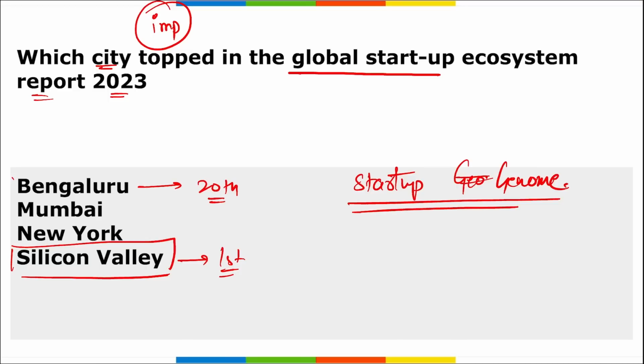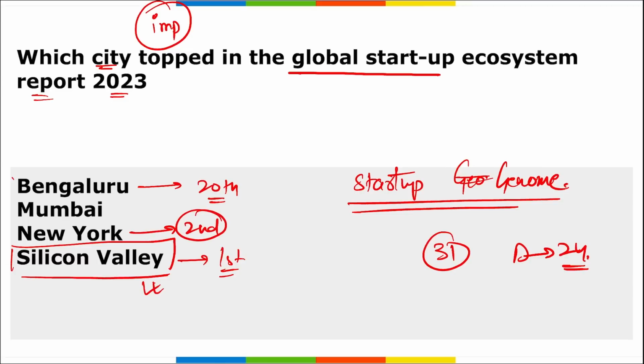Correct? This is an advisory and research firm, and in this India's ecosystem continues to rise, but the rank of Bangalore here was 20. And similarly, if we talk about Mumbai, the rank of Mumbai was 31st, and Delhi was 24th respectively. Correct? And who topped here? It is your Silicon Valley that secured the top position. Next, New York City was in the second position. Do remember this also.